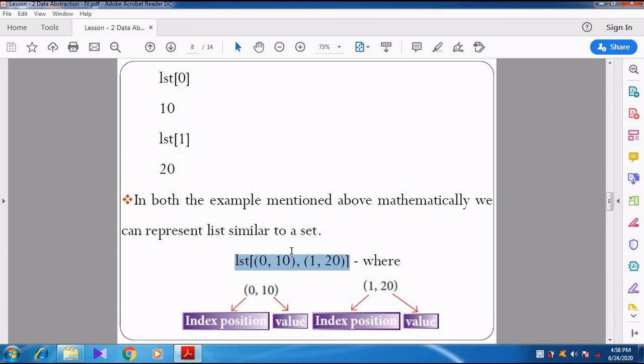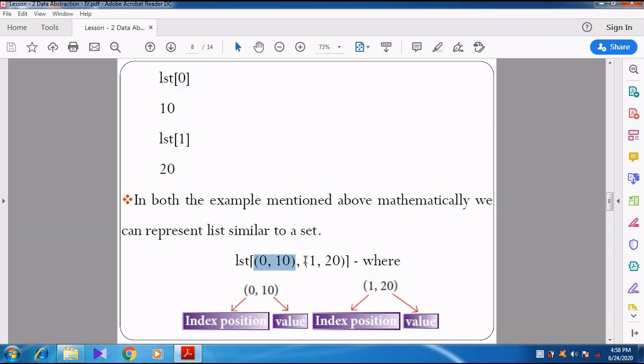When it represents 0, 10, 0 represents the index position and 10 represents the value. The same method is given for 1, 20. See here, everything is given within parenthesis, not square bracket. First index position, then value.